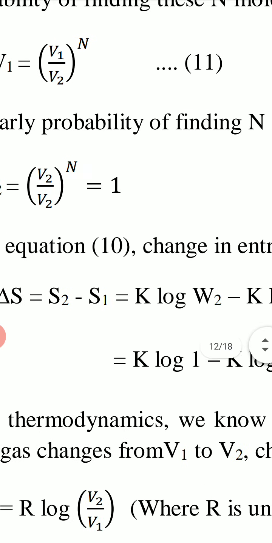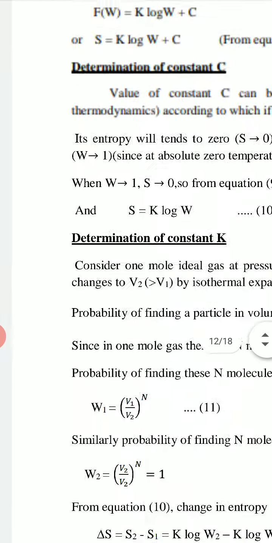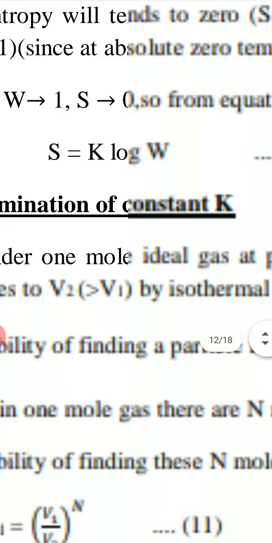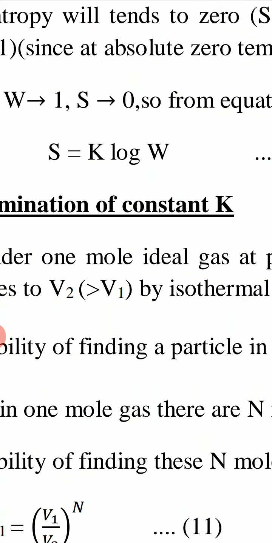So this is the relation between S and W. S equal to K log W, and K, the constant here, is Boltzmann constant. So this is the relation between entropy S and thermodynamic probability W. S equal to K log W.